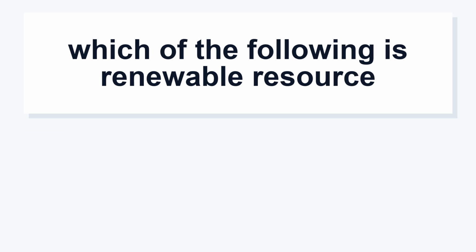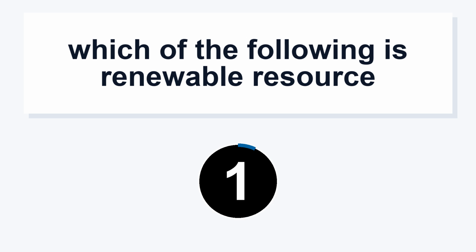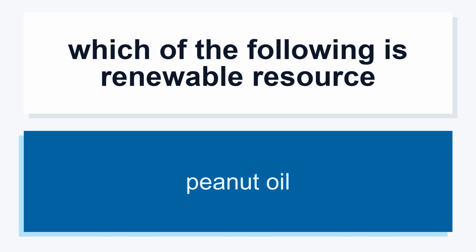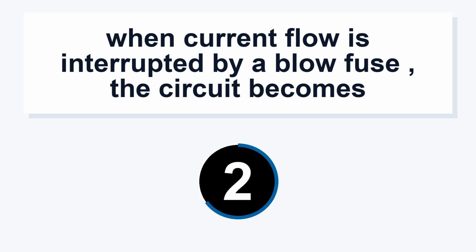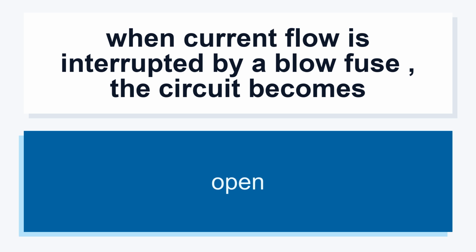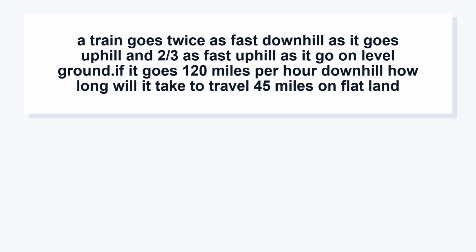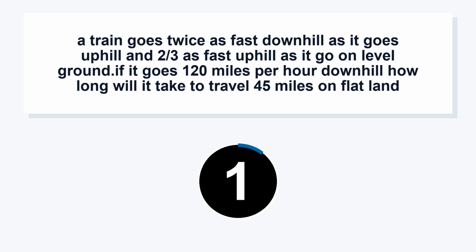Which of the following is a renewable resource? Peanut oil. When current flow is interrupted by a blown fuse, the circuit becomes open. A train goes twice as fast downhill as it goes uphill and 2/3 as fast uphill as it goes on level ground. If it goes 120 miles per hour downhill, how long will it take to travel 45 miles on flat land? 1/2 hour.